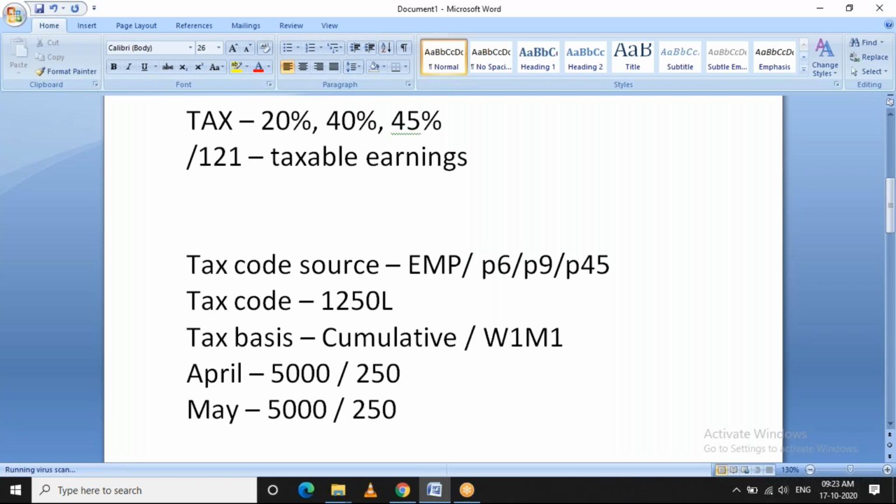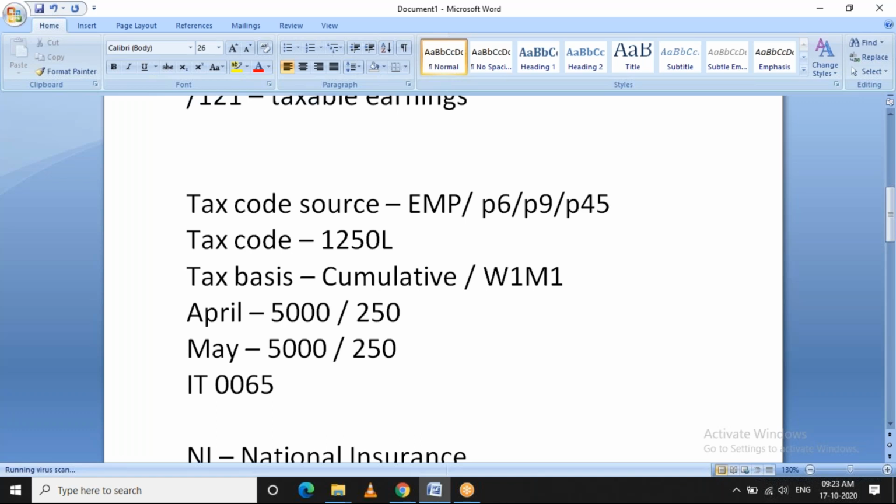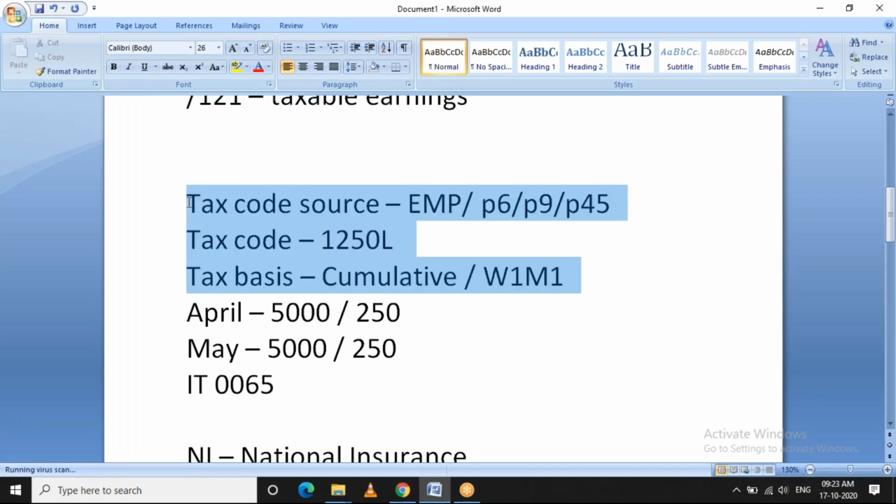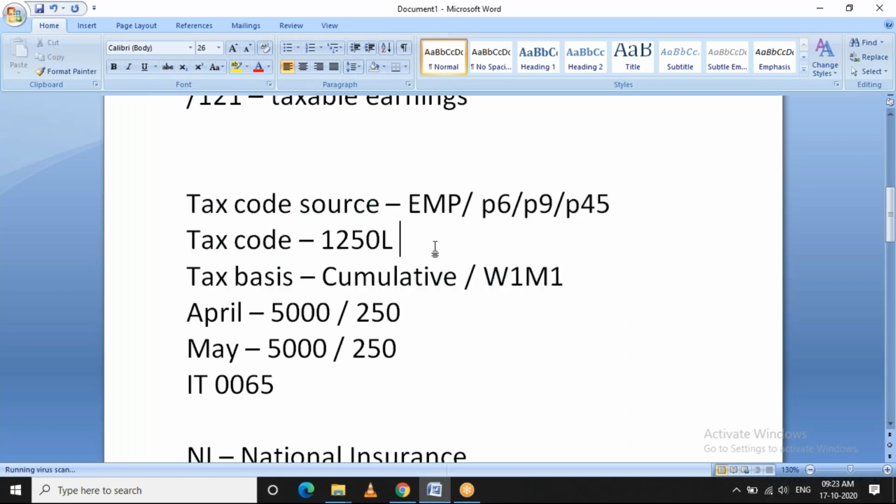Right, so far here. So how is the tax calculated, or what is the main prerequisite for this tax calculation? The info type for tax is 65. Info type 65 is where you will mention all these three details. This is a mandatory info type. If it is not maintained for any employee, the payroll will throw an error saying info type 65 should be maintained.